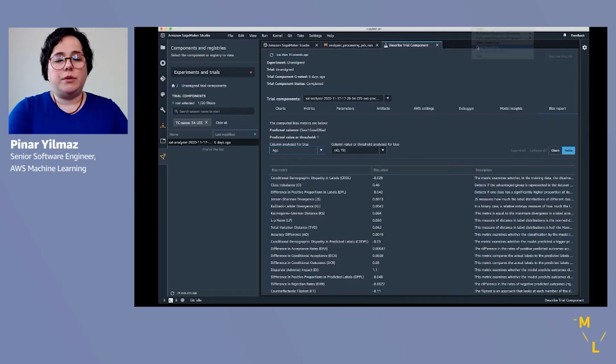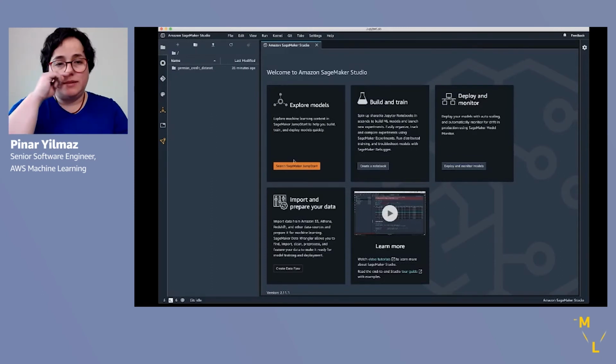Next, I'm going to show you how we monitor the live endpoints once the models are deployed to production. So in SageMaker Model Monitor, we create an endpoint and we enable data capture on that endpoint. This allows Model Monitor to use the captured datasets, captured inferences, to run processing jobs, and we're going to be using the same processing job that we ran as an offline job earlier, and Model Monitor will run this on the schedule that we indicated.